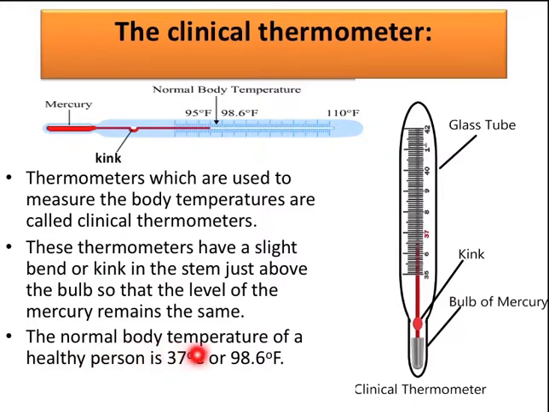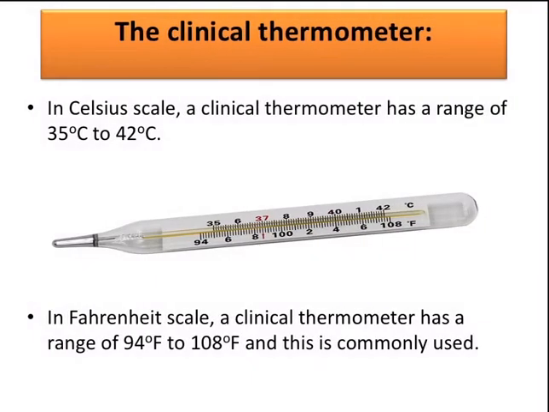The normal body temperature of a healthy person is 37 degrees Celsius, or 98.6 degrees Fahrenheit. The clinical thermometer in the Celsius scale has a range of 35 degrees Celsius to 42 degrees Celsius, as you can see clearly in this picture.